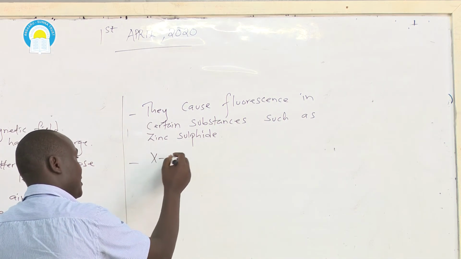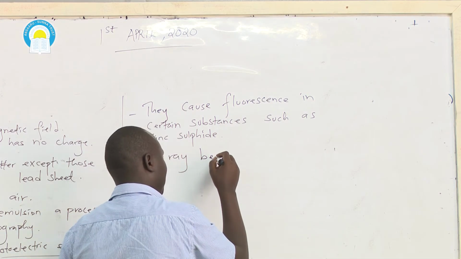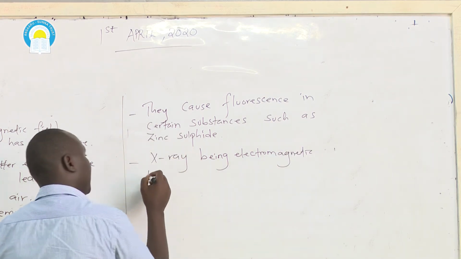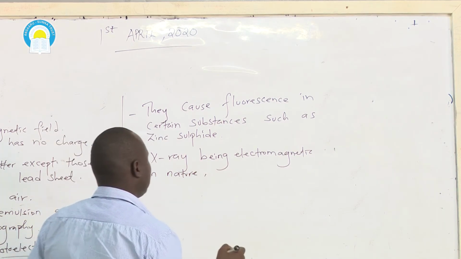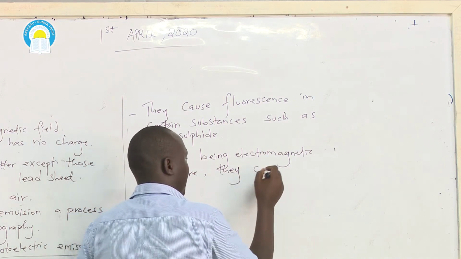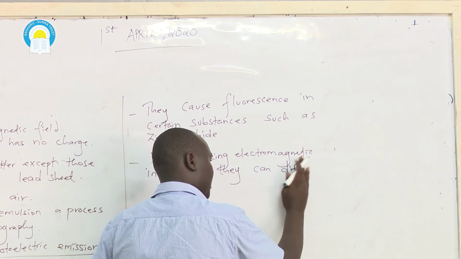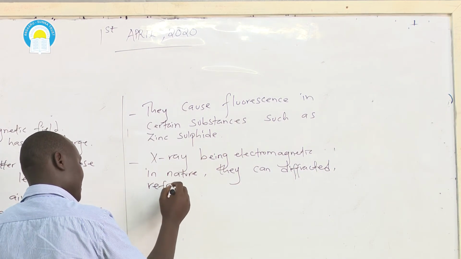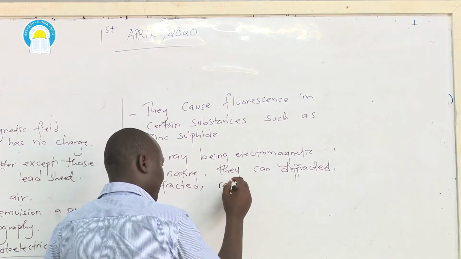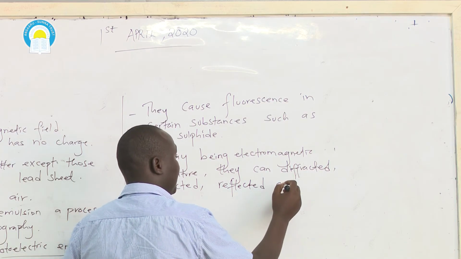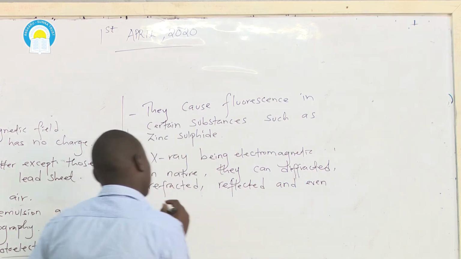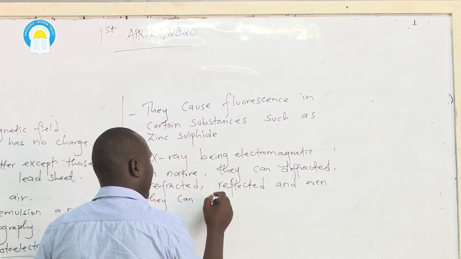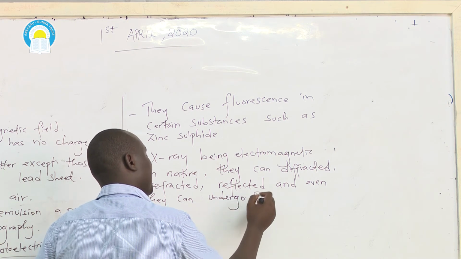Now, X-rays being electromagnetic in nature, they can be diffracted, apart from that, refracted, reflected, and even they can be polarized, or they can undergo polarization.